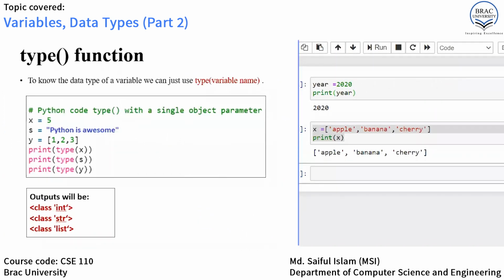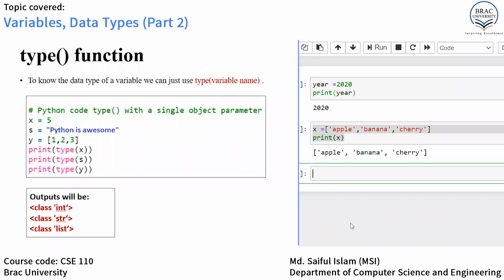Now let's move on to our final topic, which is the type function. To know the data type of a variable, we can just use the term type and give parentheses. Within the parentheses we put the variable name. Let's see this by an example.